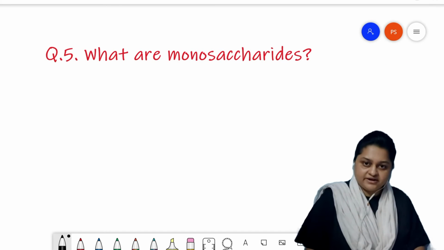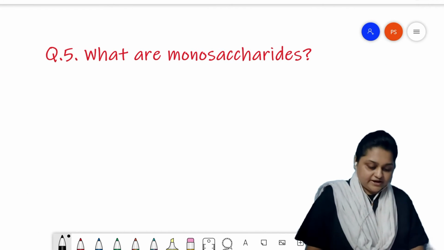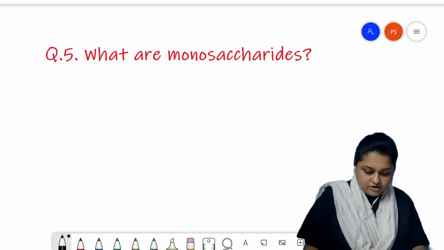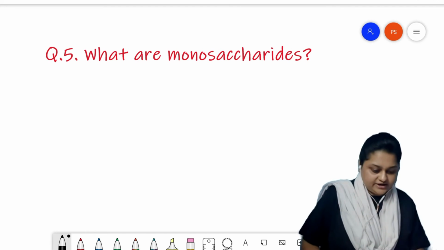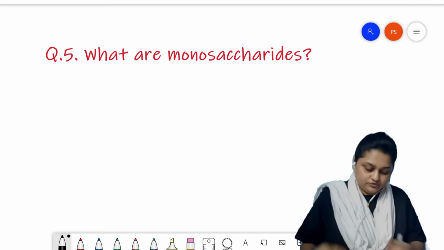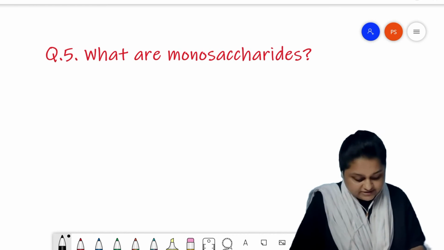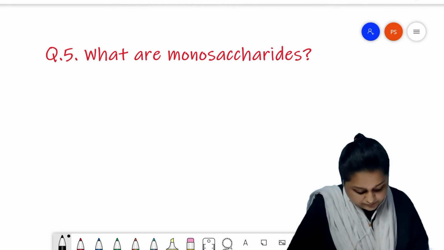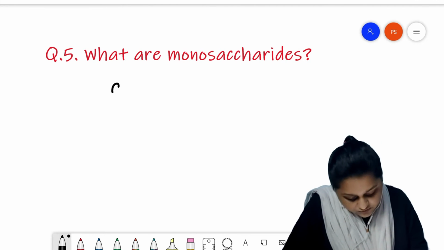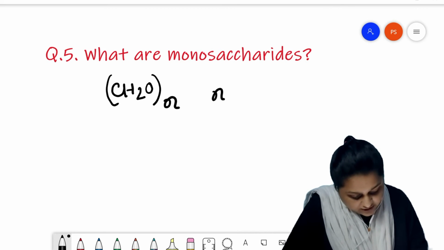What are monosaccharides? Monosaccharides are those carbohydrates which cannot be hydrolyzed to smaller molecules. The general formula of monosaccharides is usually (CH2O)n, where n can be 3 to 7.